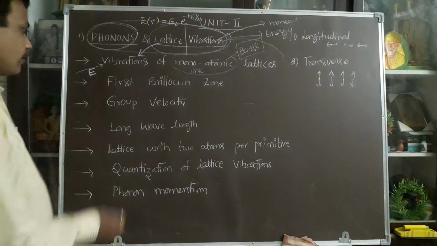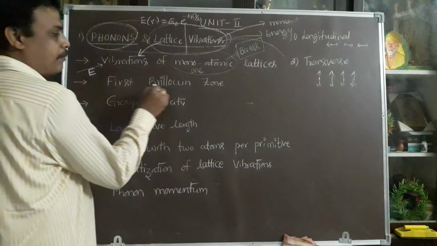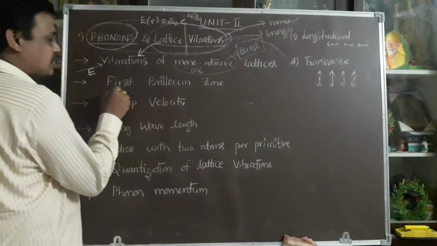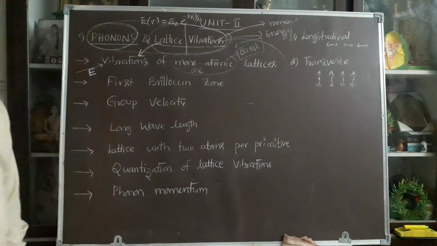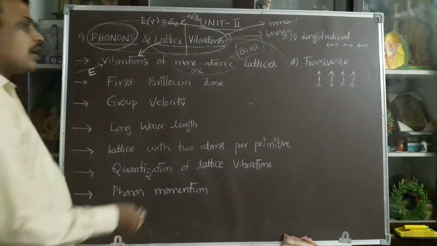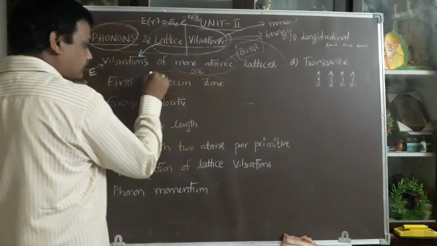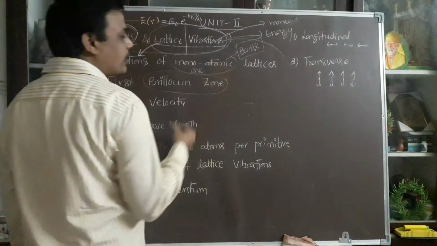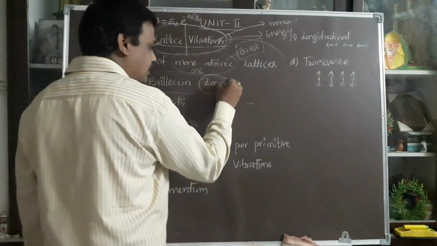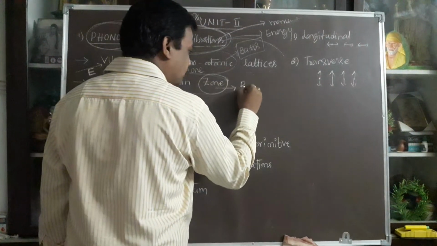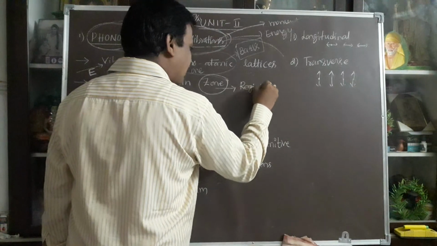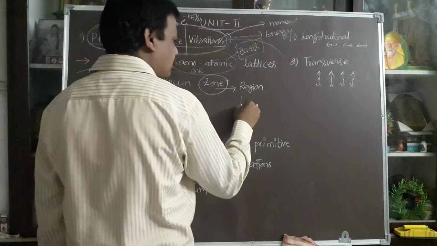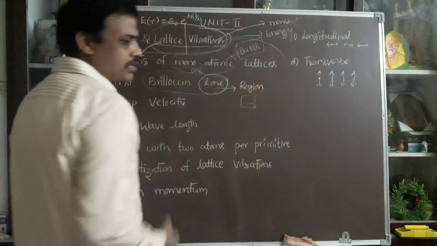And the next topic is the first Brillouin zone. First, second, third, infinite Brillouin zones exist. What is a Brillouin zone? Zone is nothing but region. In the crystal there exists some region.